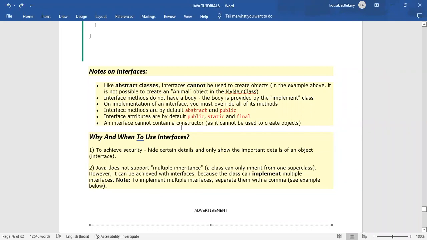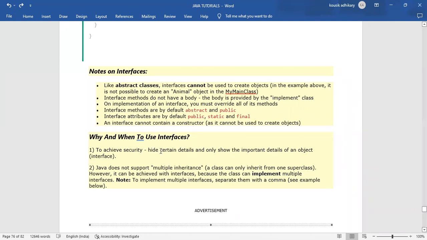An interface cannot contain a constructor. Constructor is what? What is a constructor? Tell me. Same name as the class, a special method. It is a special method having a name same as a class. But interface is not a class. It is like a class, but it is not a class. So just because this is not a class, that means it doesn't have a constructor.